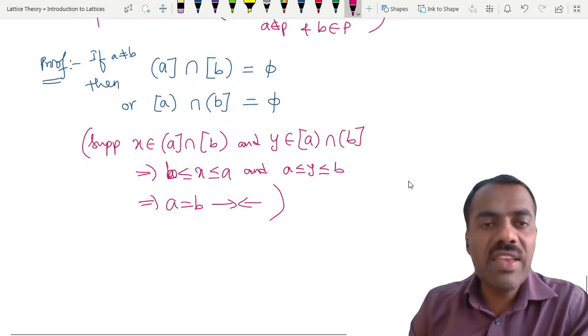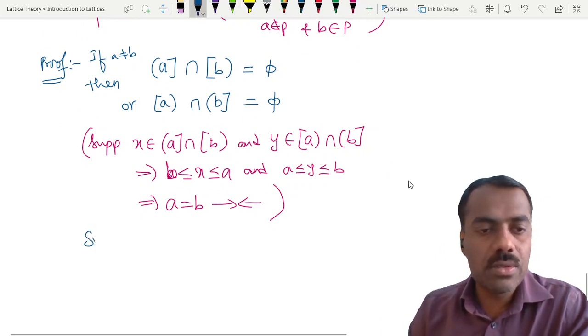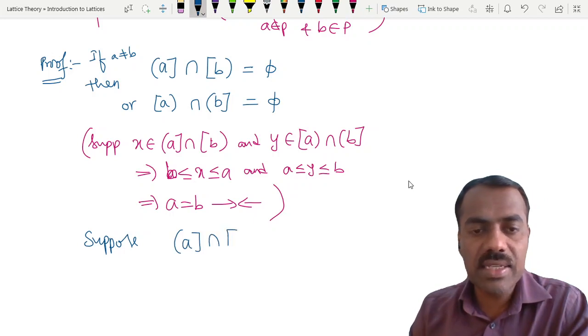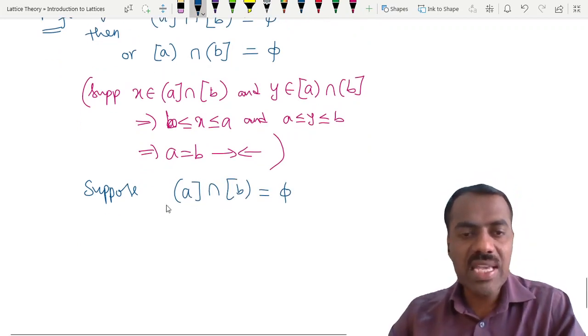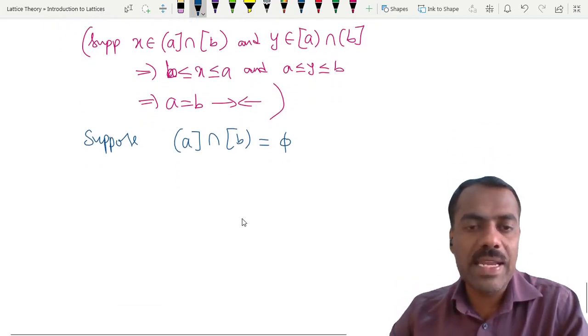So suppose the intersection of A and B is empty. Then what is our I? Our I is this principal ideal and D is this dual principal ideal, right?